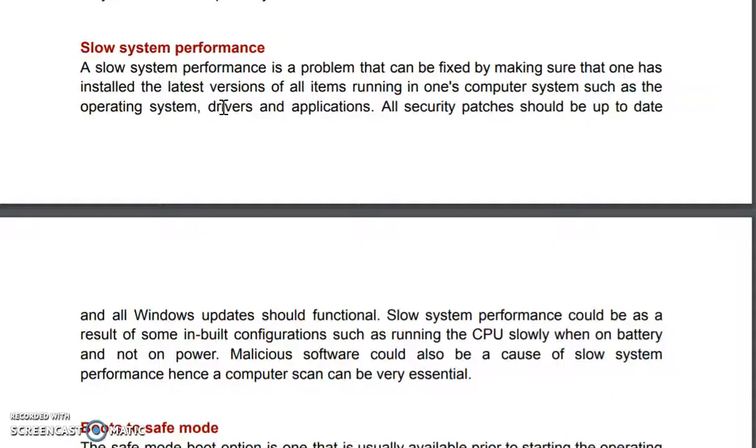Another thing, your desktop is full of all these things. Normally the practice is that you should not store your data on the C drive. Store this data on the D drive, meaning another drive where you haven't installed the operating system. So we have to take care about system performance.